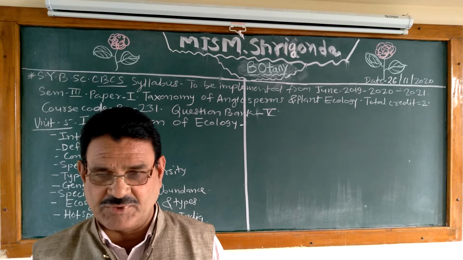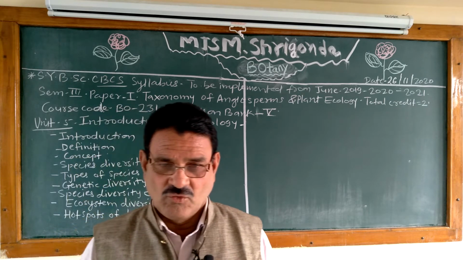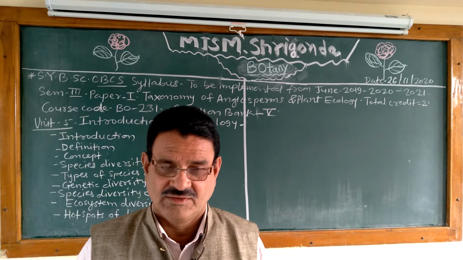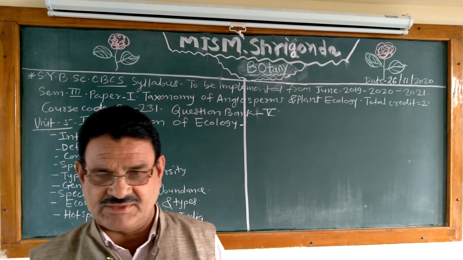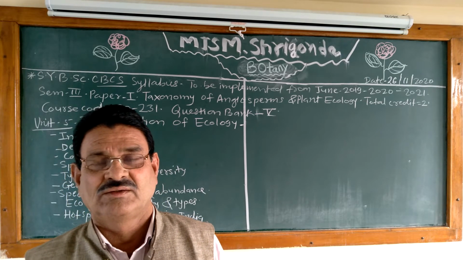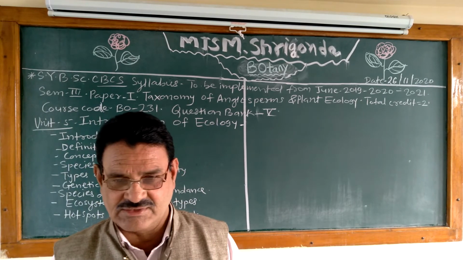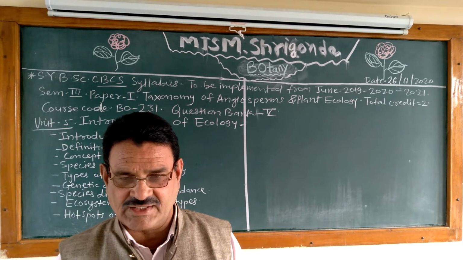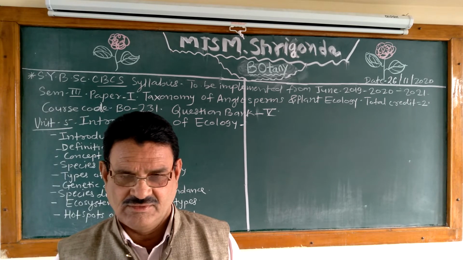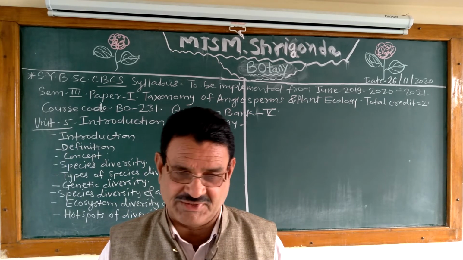Who was the first developer of quadrat method? In which year? What is the other name of quadrat method? What are the types of quadrat? What are list quadrats, that is listing quadrats? What is a list count quadrat? What is a chart quadrat? What is a permanent quadrat? What is a nested quadrat? These are some questions on quadrat, that is methods of vegetation sampling.